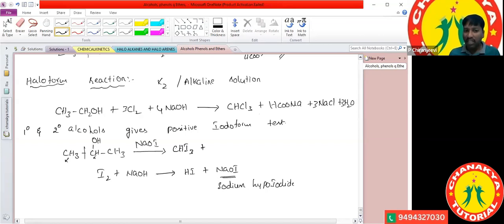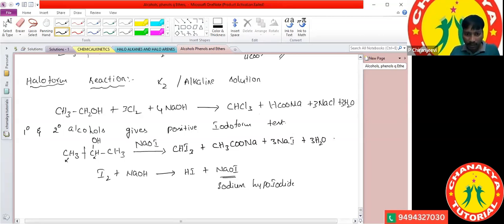This carbon undergoes oxidation, meaning we are removing 2 hydrogens from here. It is converted into CH3COONa, and it forms 3 moles of NaI as a byproduct and 3 moles of water molecule.